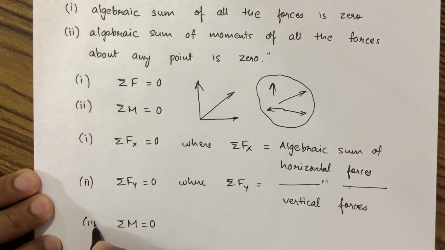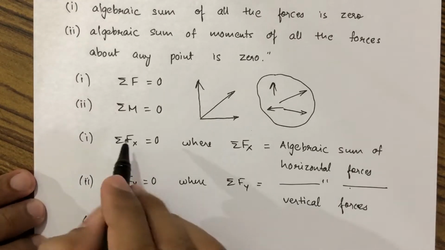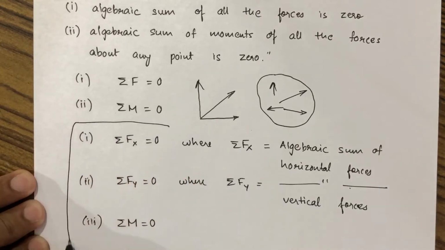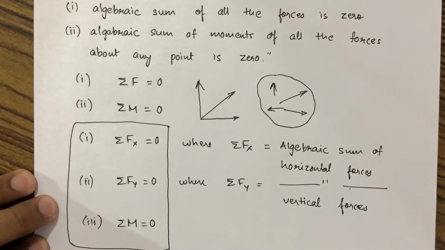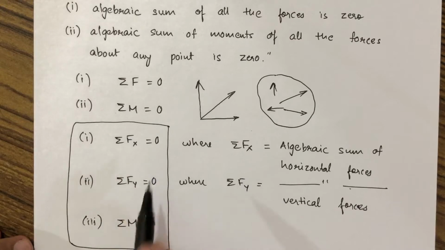So, we can say that these three are the main conditions of equilibrium, that is summation Fx equal to 0, summation Fy equal to 0, and summation moment equal to 0.